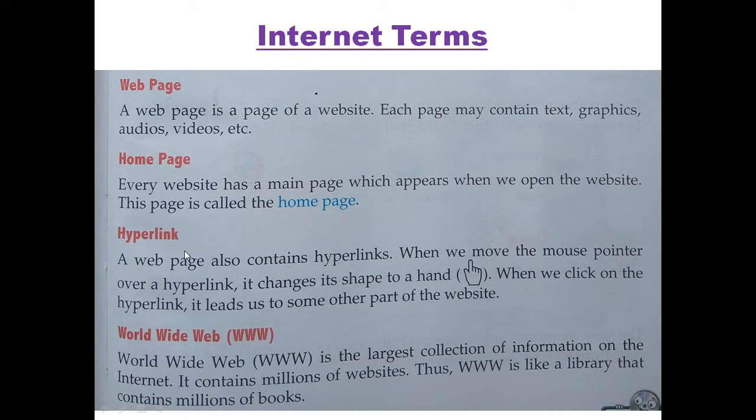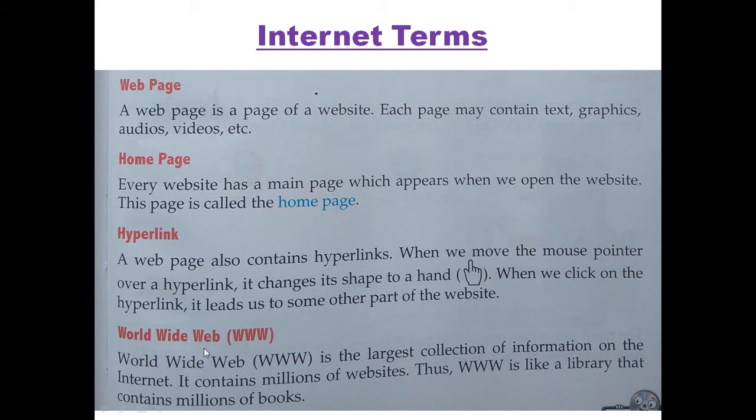Suppose when you are opening any website, in that website something is written or some picture is there, when you move your mouse, this mouse pointer converts into this hand shape. This hand shape means when you click on that particular text or picture, you will move to another web page or website. Fine, that is called hyperlink. We'll do practical, then you can understand.